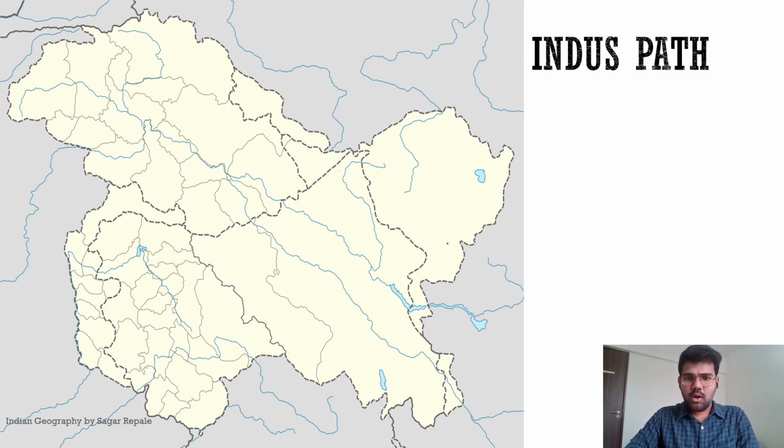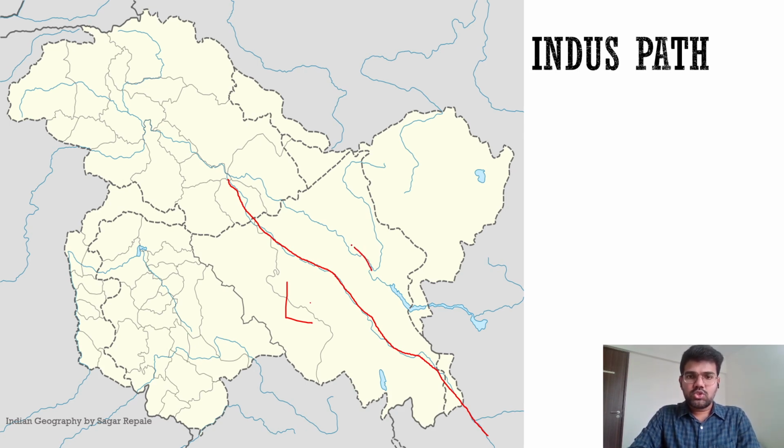Next, let us talk about the Indus path. So we know now the river originates from the Tibet region. Over here, it then enters the Ladakh Union Territory. So this can be a question from India. Ladakh is the only union territory from which the river Indus flows. It does not flow from Jammu and Kashmir Union Territory. So you should remember this fact. From Ladakh only the river Indus flows.